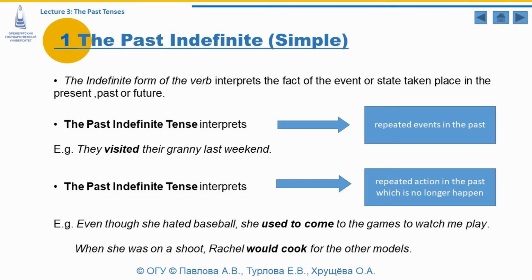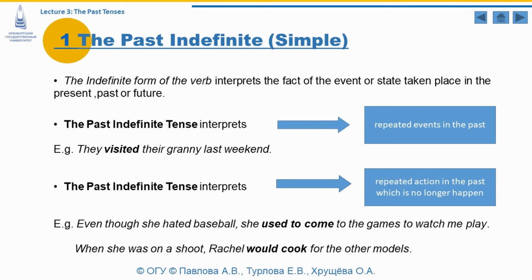The past indefinite or the past simple tense interprets the fact or the event or state taken place in the present, past, or future. The past indefinite tense interprets repeated events in the past. For example, they visited their granny last weekend. The verb form visited is used in the past indefinite tense, and we have the reference to the time expressed by the phrase last weekend.